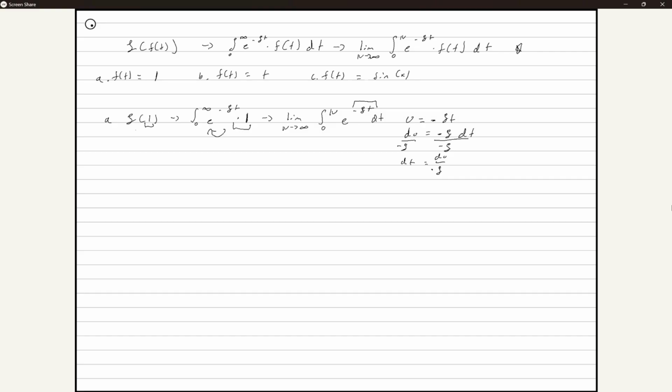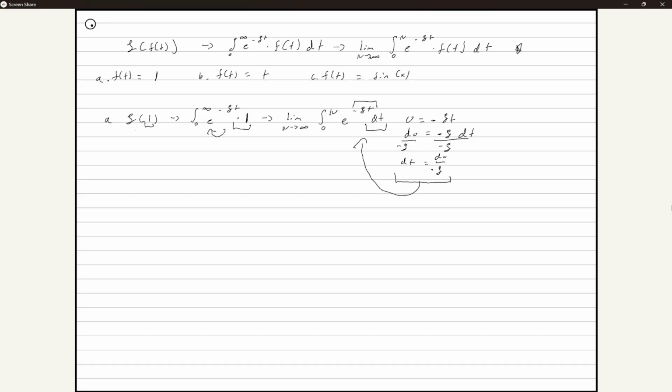Once we get this, you see how there's a dt over here? We're just replacing this dt by du over negative s, because when you change a function from the range of t to u, we must change the differential as well, or else it wouldn't work. It wouldn't make sense to do that. Does that make sense? Yes.